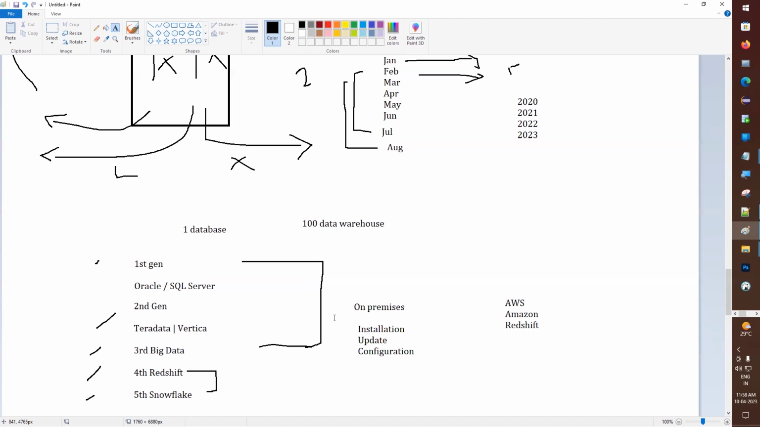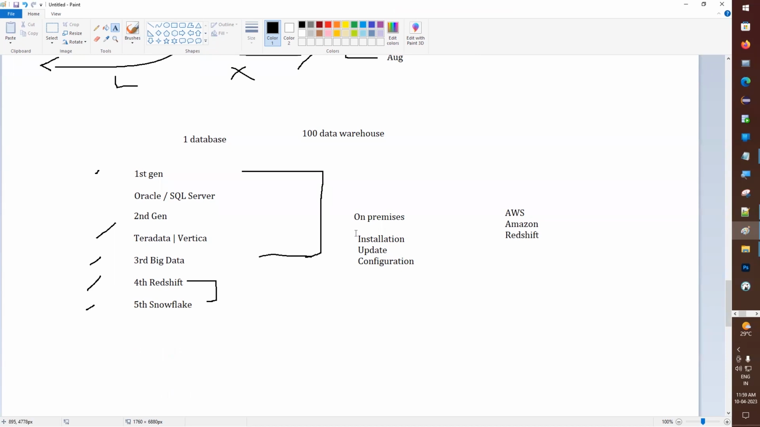So it's not required to install the application, because Facebook has its own separate link, which is called the cloud. On premises means that if you want to use these software, we have to install them in our system, and only then can we use them. Without installing, we are not able to use this software.